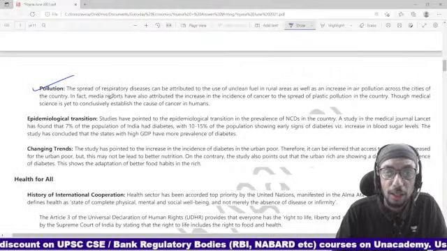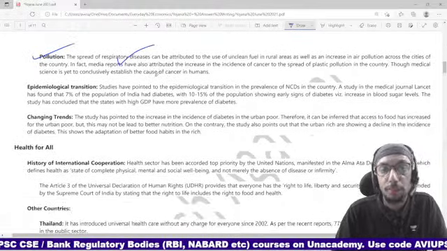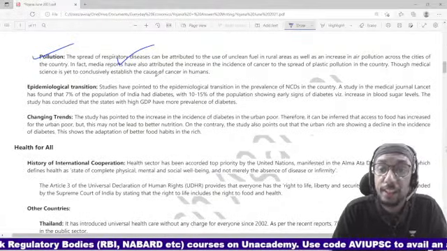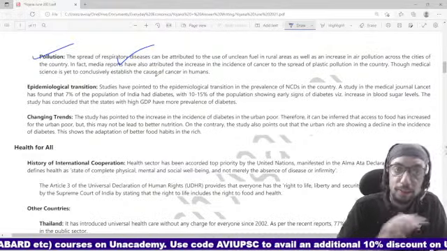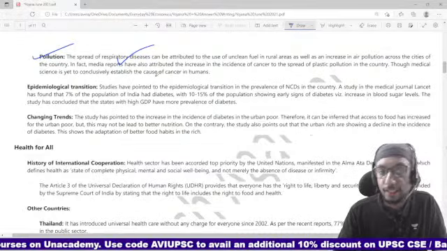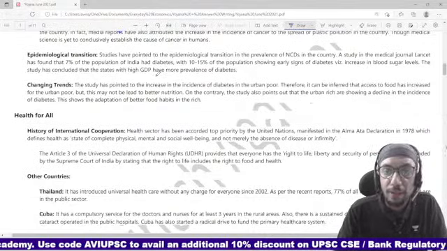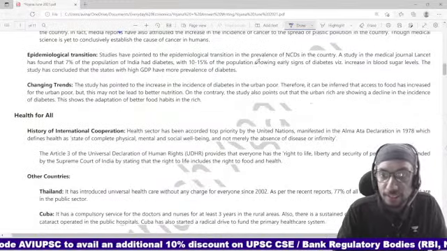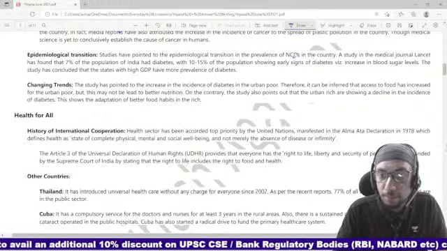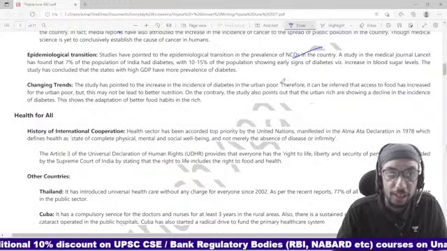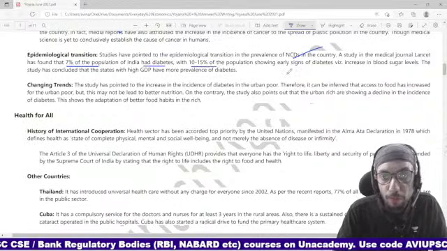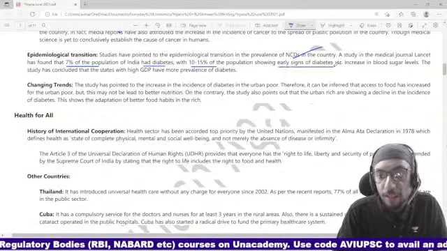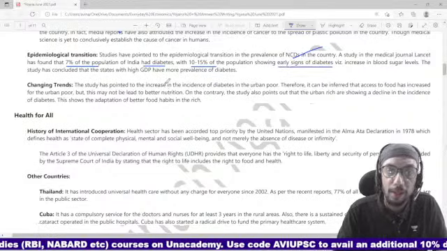Pollution is another major reason for respiratory diseases, right? Unclean fuel in rural areas, pollution, etc. So these are the major reasons, right? Now studies have pointed out that this transition has taken place in the prevalence of NCDs, right? So 7% of India's population had diabetes, and 10 to 15% were having early signs of diabetes, right?